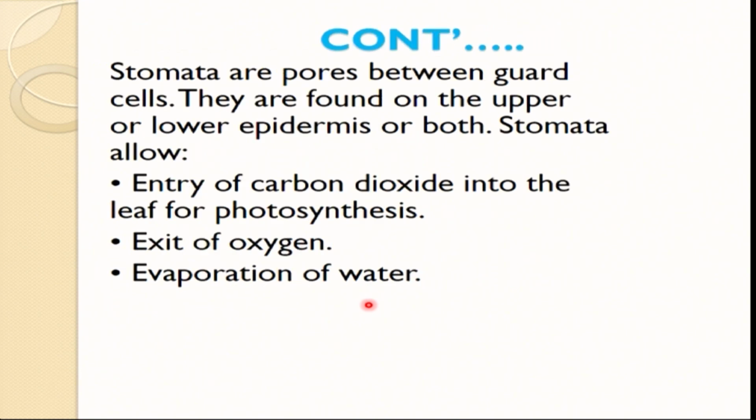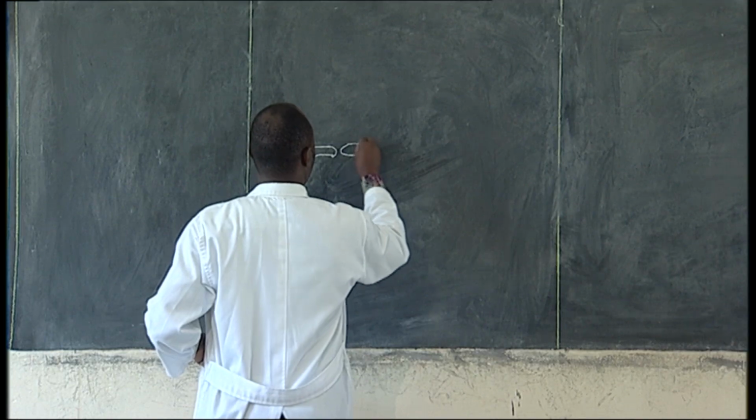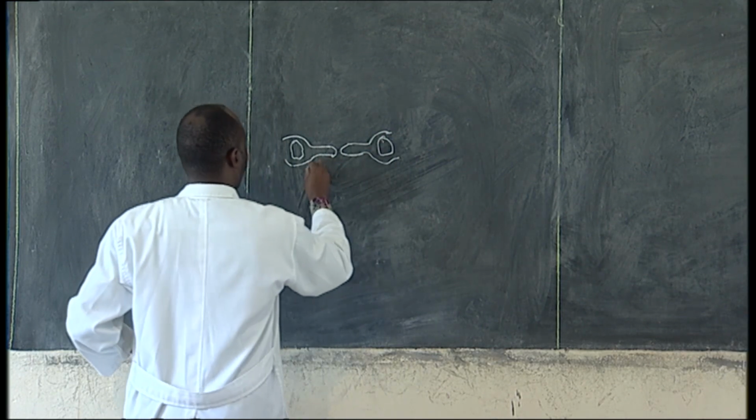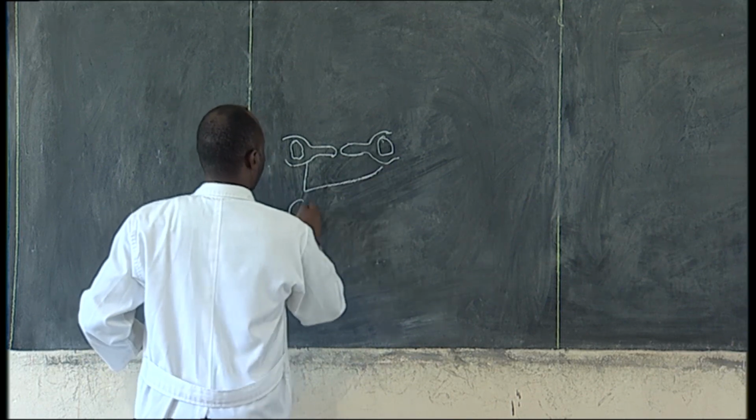Stomata, as I mentioned, are pores that are normally found between the guard cells. Some of you, if you remember properly, I'm going to draw the diagram and show it to you. These two are called the guard cells.